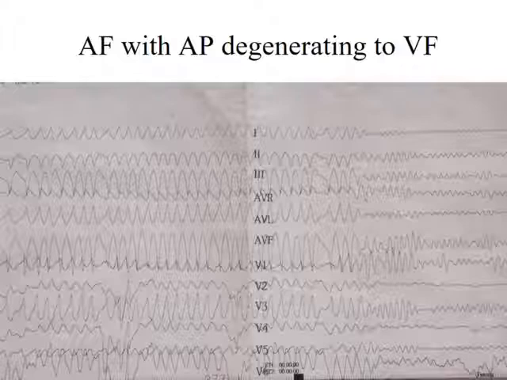The ventricular rate is very high. It can be 250. A ventricular rate of 250 can cause ventricular fibrillation, as in this. So any patient with an accessory pathway and atrial fibrillation, ablation must be done very soon.